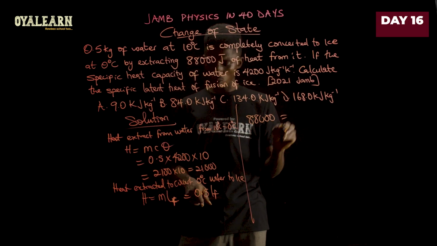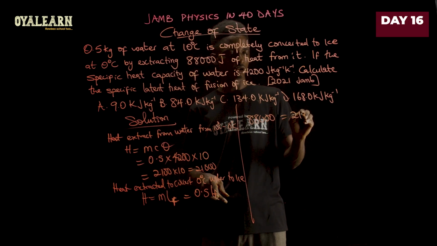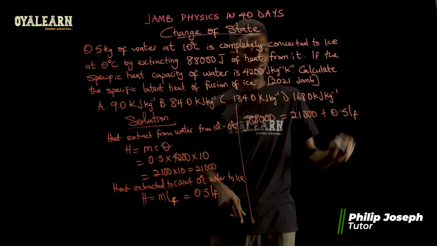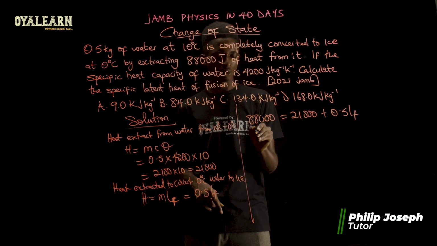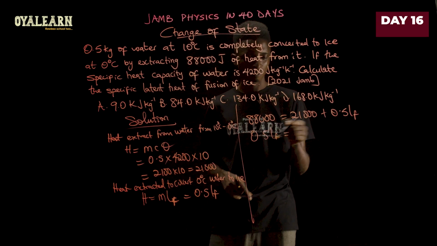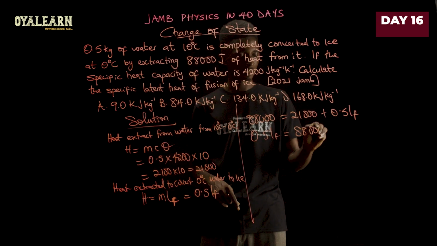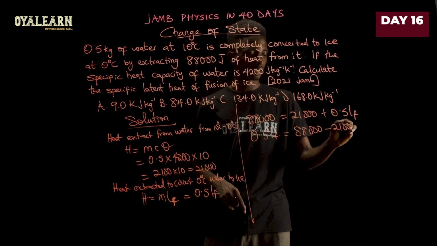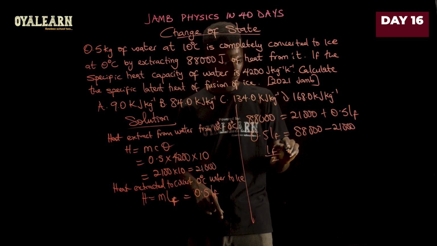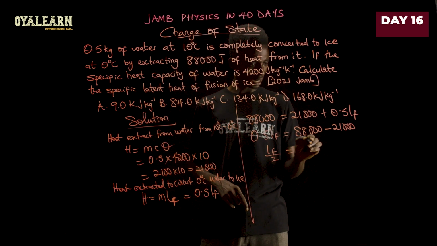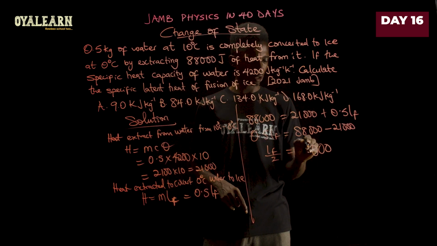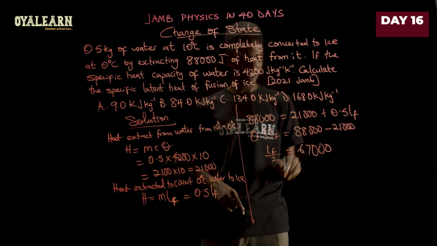88,000 joules equals 21,000 joules plus 0.5 LF. Now if we make this the subject, this is going to give us 88,000 minus 21,000. Now this can be written as LF over 2 equals, what's the difference here? That would be 0, 0, 0, 8 minus 1, 7, 8 minus 2, that's 67.